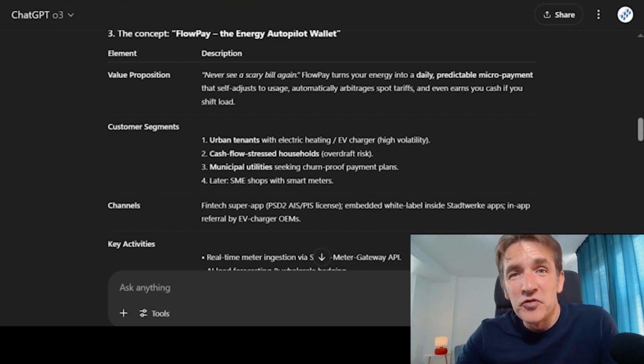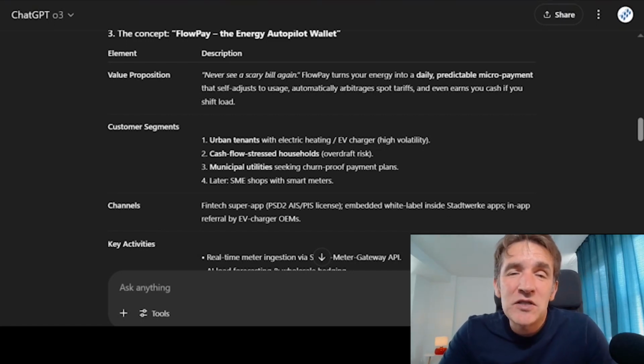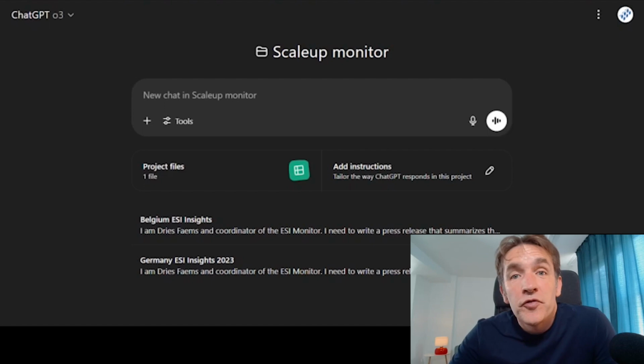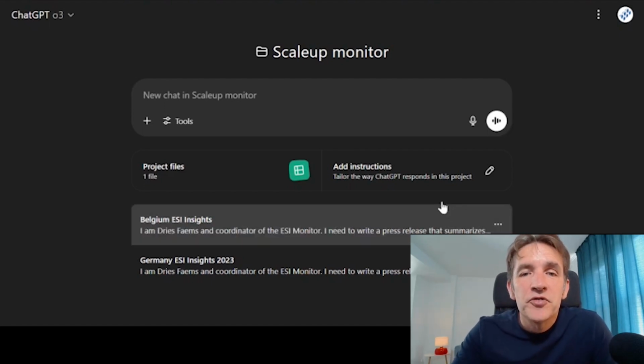So now let us move to the final use case, and that's a use case where we can start using O3 models to kind of simulate a team of agents that can do a specific task for you. So let me show you the prompt that I use in that respect. For this final prompt, I actually created a separate project. It's called here the Scale-Up Monitor.